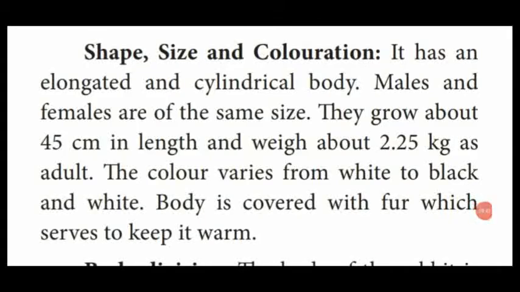Dear students, the shape, size and coloration of the rabbit. It is an elongated, cylindrical shaped body. It is divided into male and female. Both male and female having the same size. Their length is 45 centimeter and the weight is 2.25 kg as adult. The color varies from white to black and white.